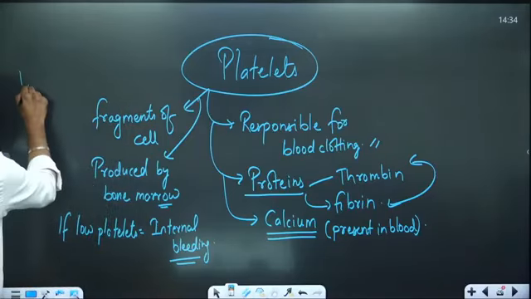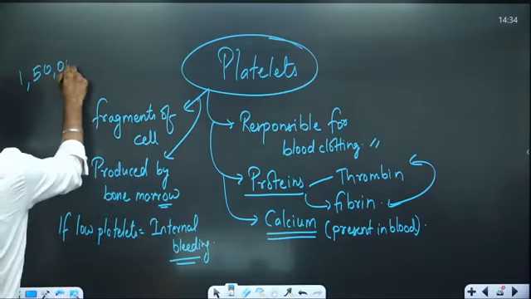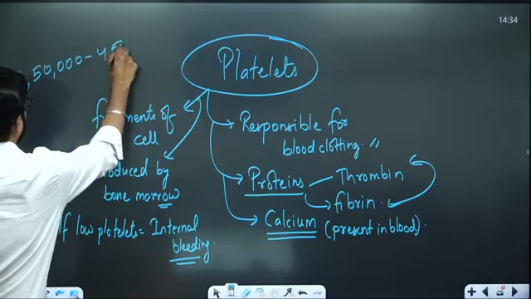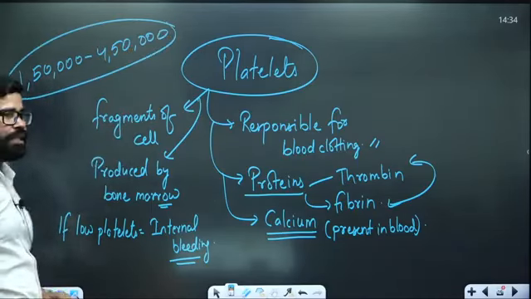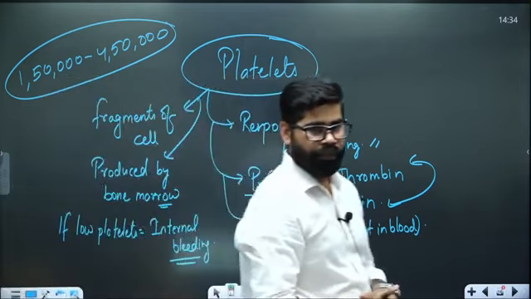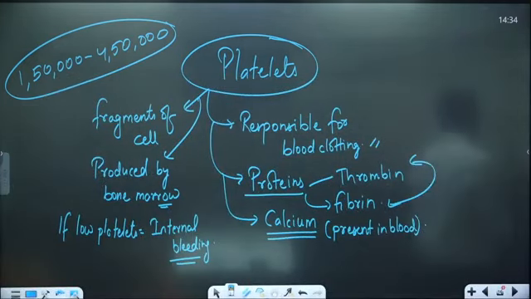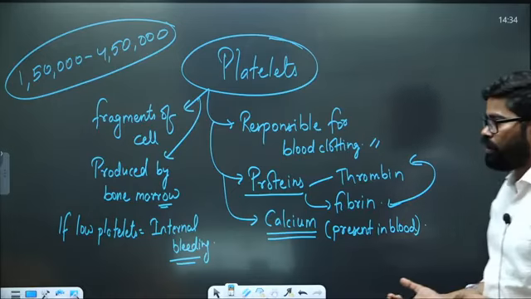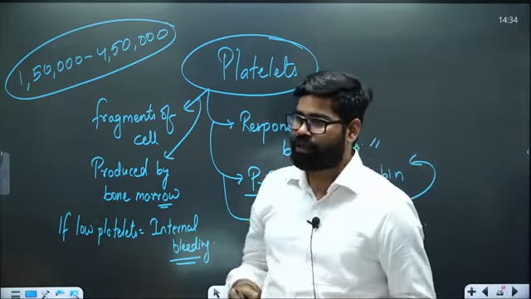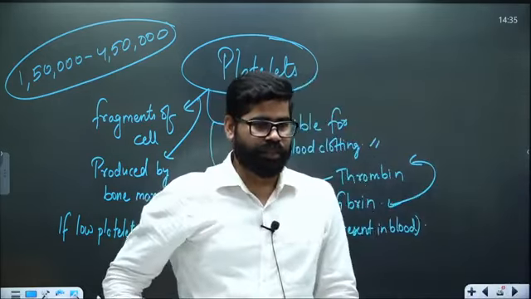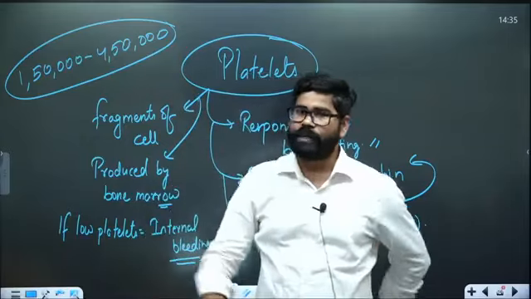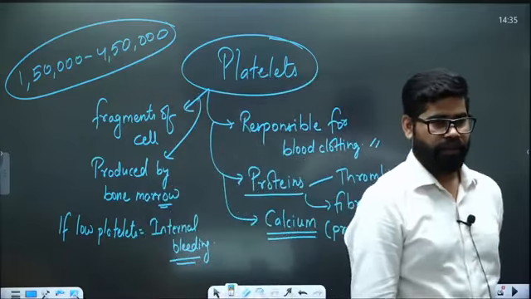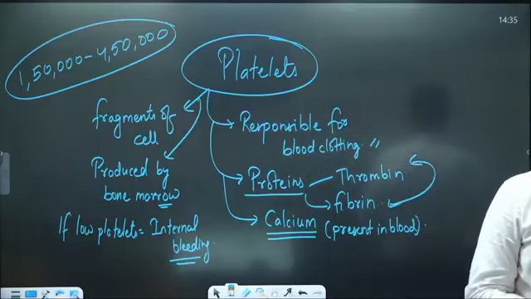Normal platelet level is 1,50,000 to 4,50,000. In the case of certain people, it comes down to 10,000, 20,000, and if it goes further below, then there is internal bleeding, and that can cause the death of the person. And if it goes above 4,50,000, then also there is a problem.